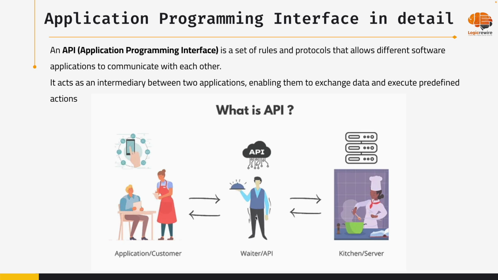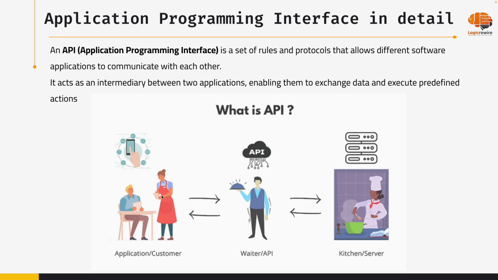So the first thing I told you: it can get the request from the customer for an order, that is the get API. Second, the customer sends money to the server, that is the post API. Third, the customer says, I want to change some items in this order, so update kind of thing, and the API will do that too. Or the customer says, I got an urgent call, I can't have your food, so cancel my order. Canceling the order is nothing but deleting the information from the server.